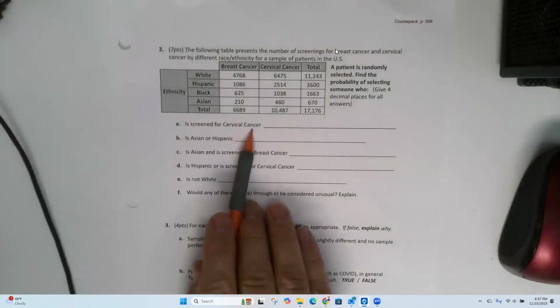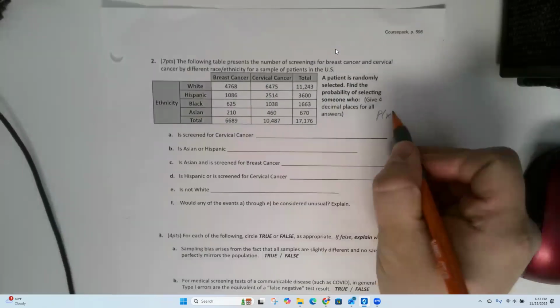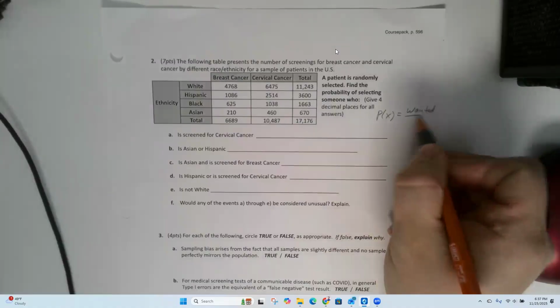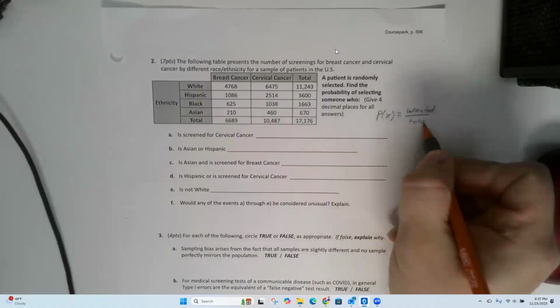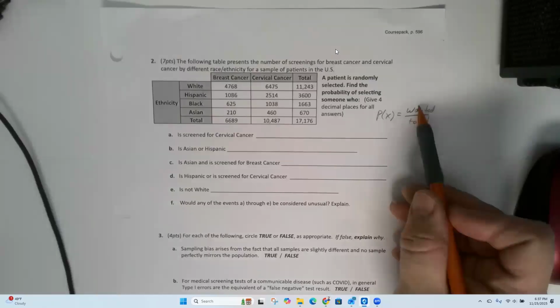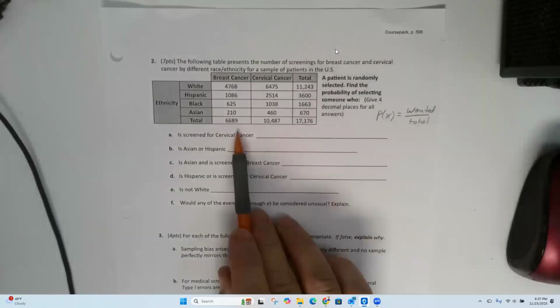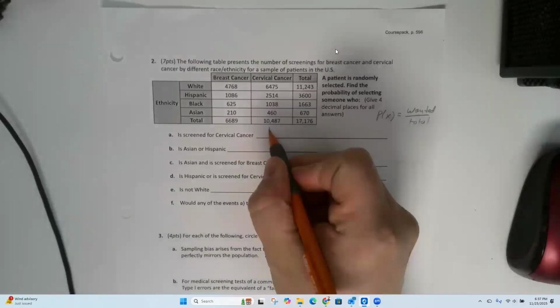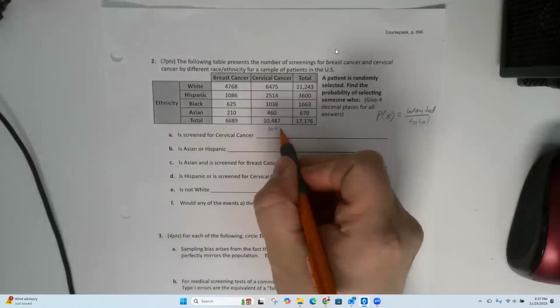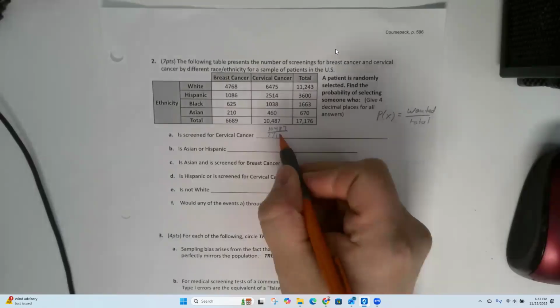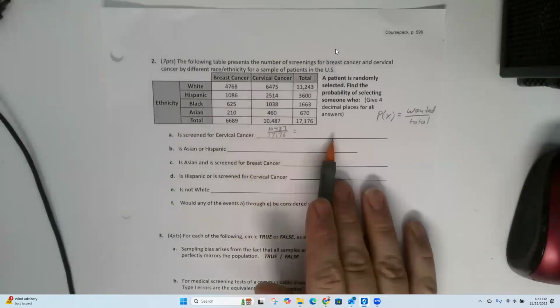Probability is what's wanted over your total. Sometimes we write it as X over N. X in this case, cervical cancer, is this one, 10,487. My total sample size altogether is 17,176. Whatever that is as a decimal.